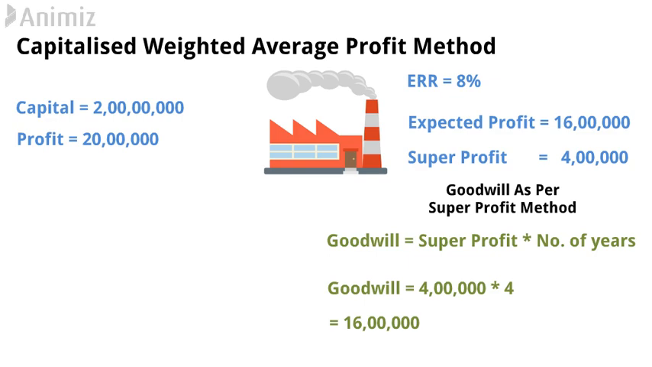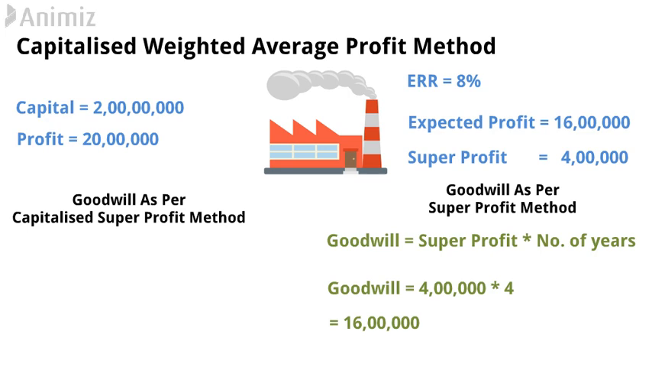Now if we calculate goodwill according to the capitalized super profit method, then all the calculation up to super profit will remain as it is and just one thing will change, that is the formula for the calculation of goodwill. I repeat, all the steps up to super profit will remain as it is. Just one thing which will change is the calculation of goodwill.